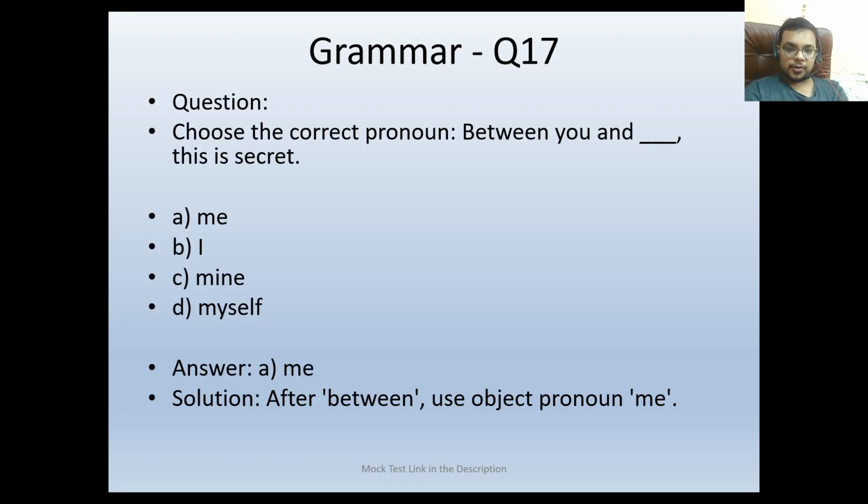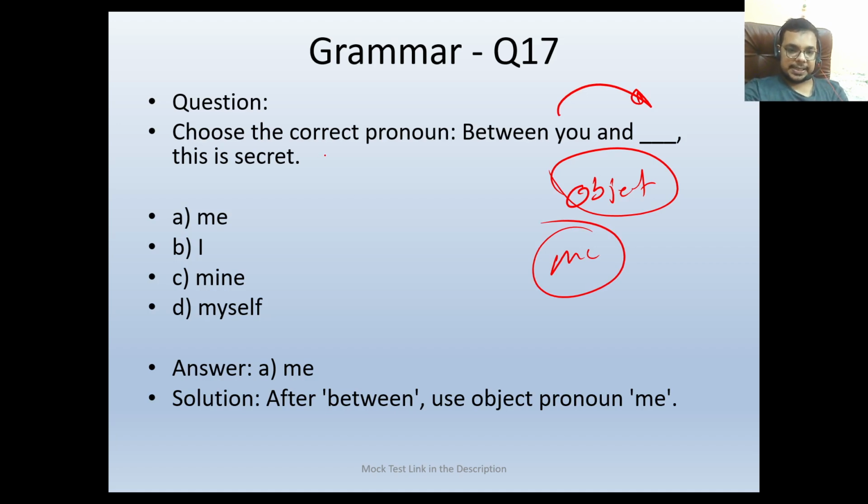Choose the correct pronoun: between you and dash. Now see here again, we are using the pronoun as an object because we are using it at the last. So between you and me, this is secret. Because here we are using it as an object, it would come as me. So after between, use object pronouns: me. So the answer would be me.